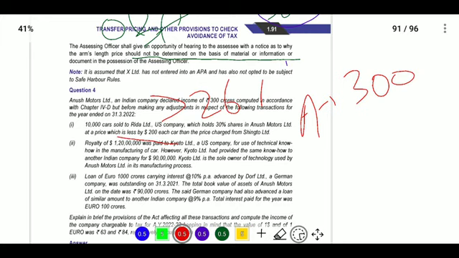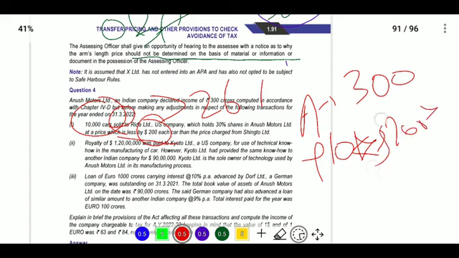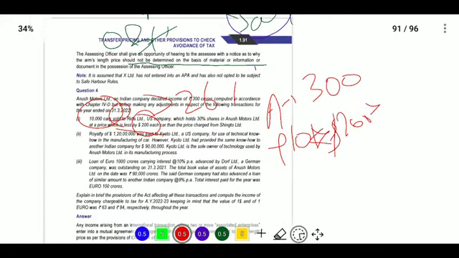So when the sale happened, you were paid a lesser amount. Now we will add back that amount, 200 rupees each for 10,000 cars. So 10,000 into 200, and it will be in dollars, and we will convert it to rupees, whatever the rate is, we will see later.